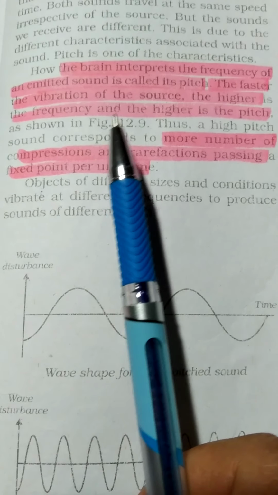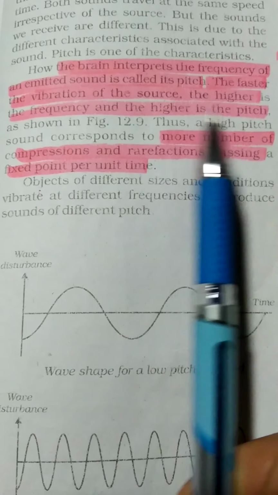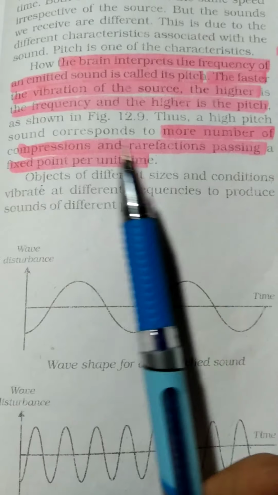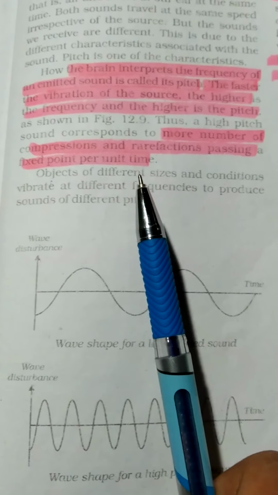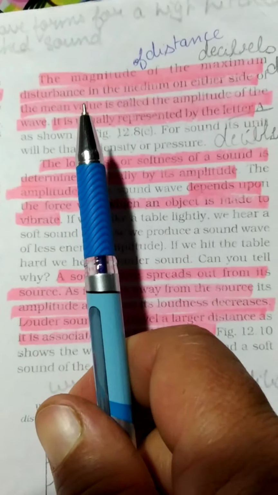The faster the vibration of the source, the higher is the frequency and the higher is the pitch. Thus, the high pitched sound corresponds to more number of compressions and rarefactions passing a fixed point per unit time. These are the diagrams that we have explained. This was all about pitch.